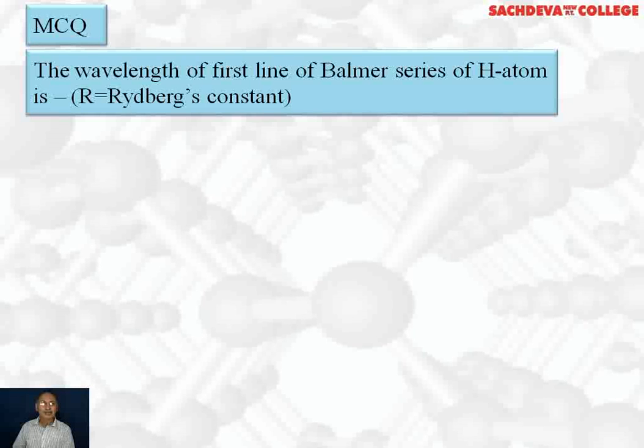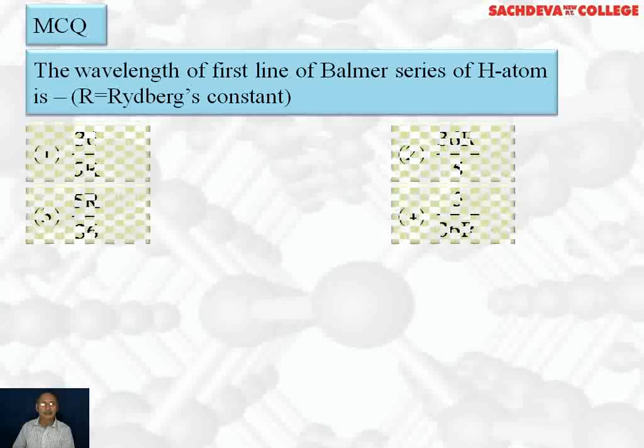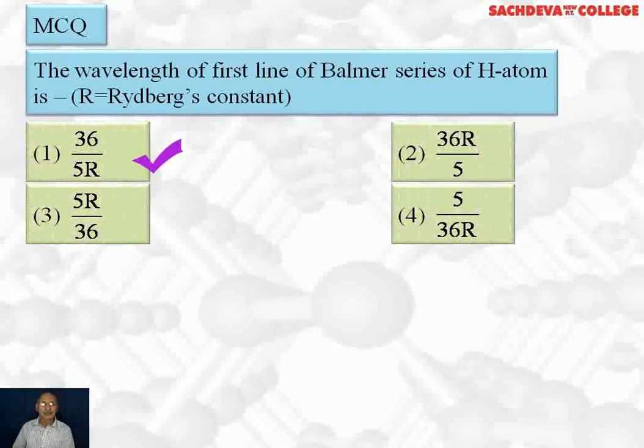Let's take up multiple choice questions based on atomic structure. The first question: the wavelength of first line of Balmer series of hydrogen atom is equal to. Options are 36 by 5R, 36R by 5, 5R by 36, 5 by 36R.